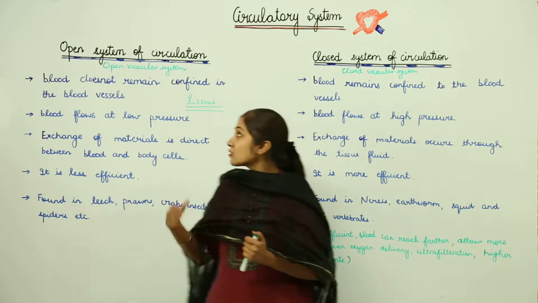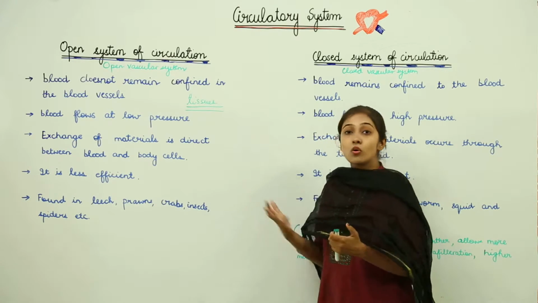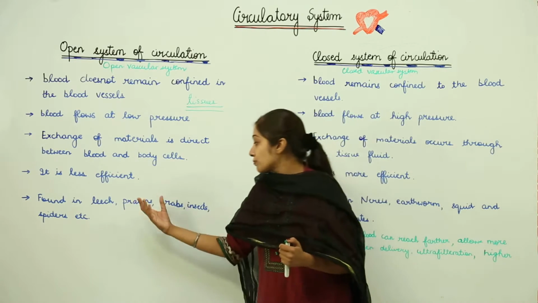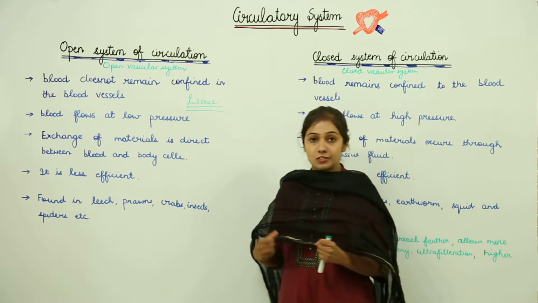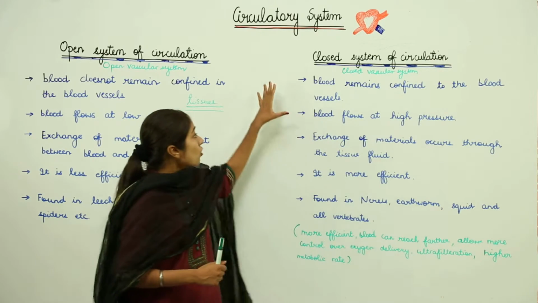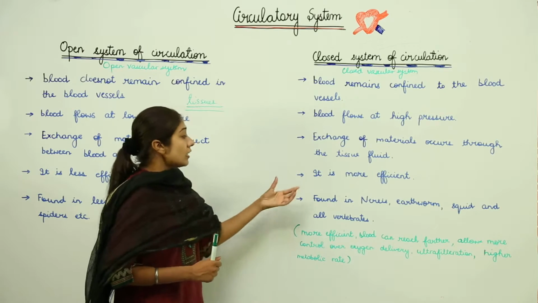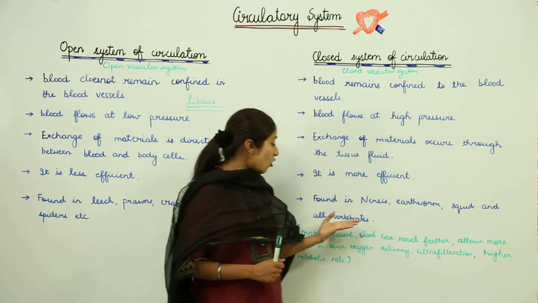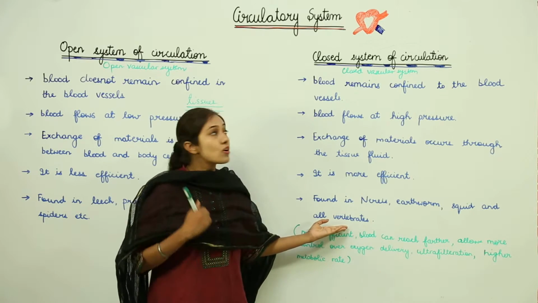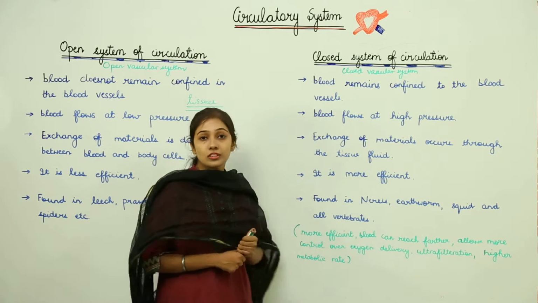Now, the open vascular system is found in lower organisms. It is found in leeches, prawns, crabs, insects, spiders, right. But the closed vascular system is found in nereis, earthworms, squid and all the vertebrates.